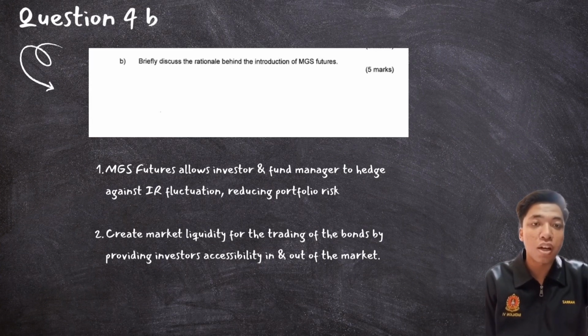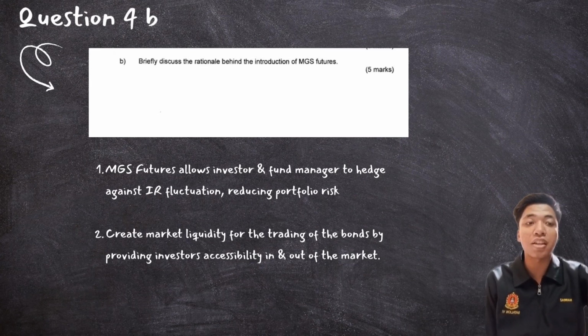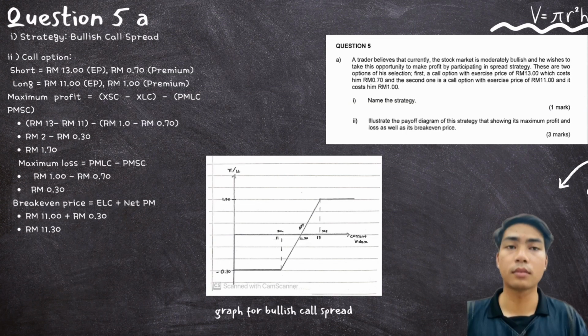For the first point, MGS futures allow investors and fund managers to hedge against interest rate fluctuation, reducing portfolio risk. For the second point, it creates market liquidity for the trading of the bond by providing investor accessibility in and out of the market. Yeah, thank you.